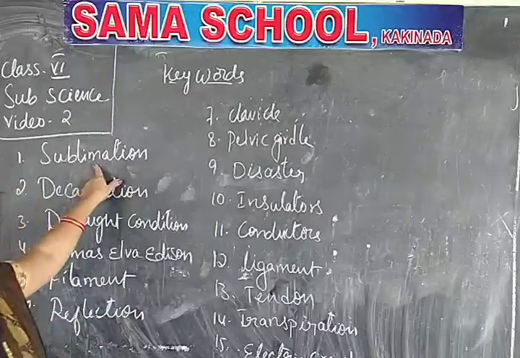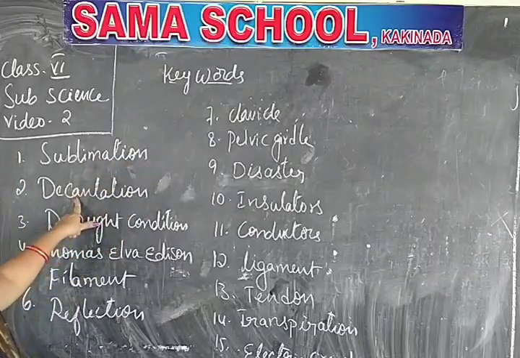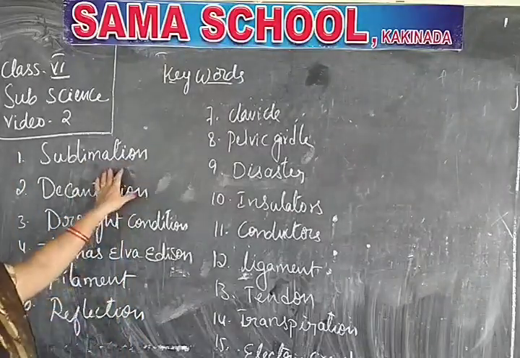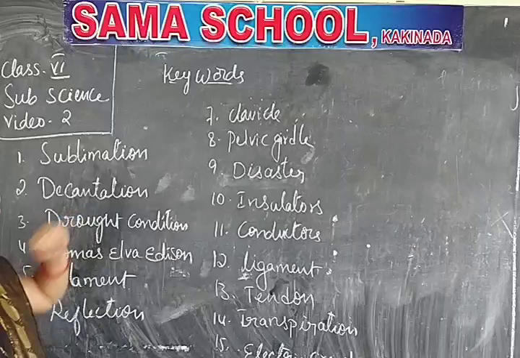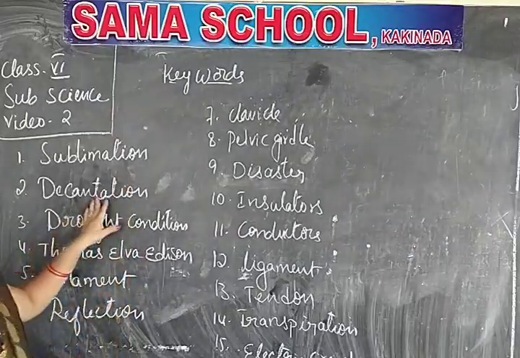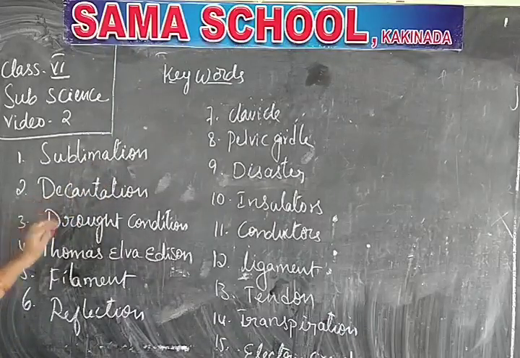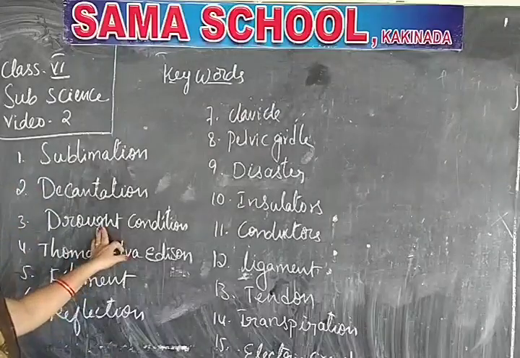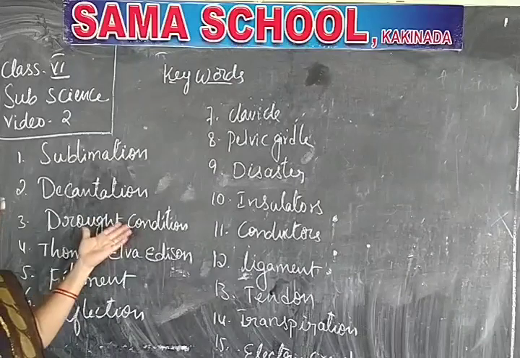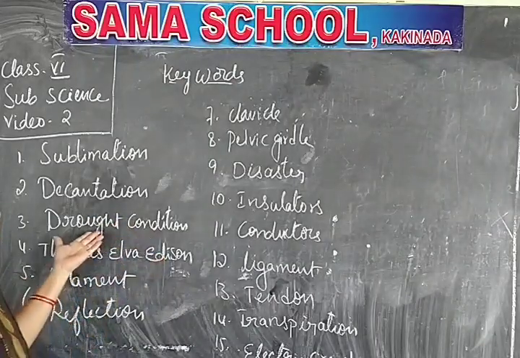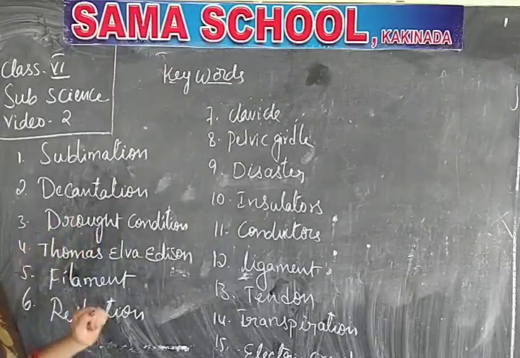What is this? Sublimation. Decantation. These are the processes involved in the separation of substances. How to separate? Camphor can be separated by sublimation, tea by decantation and filtration, like that. Another word is drought condition. Drought condition means when there is a loss of food and everything, when there will not be anything. That condition is called drought.